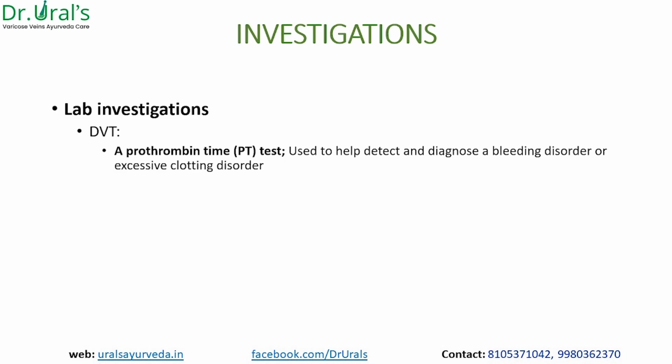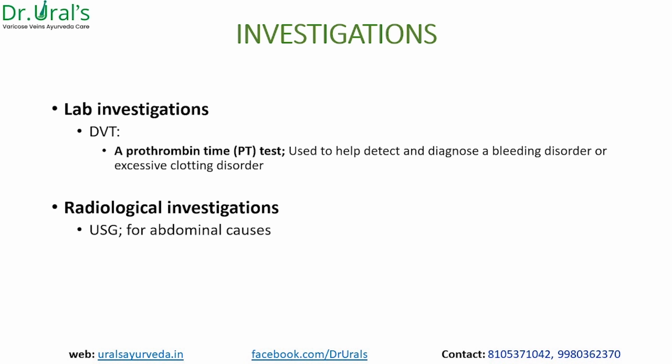Investigations which are required, lab tests which we generally do in case of DVT, prothrombin test to know whether there is any clotting factor defects or there is a clotting factor which is hampering or which has started coagulating or dislodging. Radiological investigation, most of the time we go with this. USG, the abdominal causes to find out, maybe a constipation or any other tumor, or sometimes PCOS, PCODs, or lymph node enlargement, or if somebody has a lot of bloating because of many other reasons. So that can be a cause that we can look into on the USG.